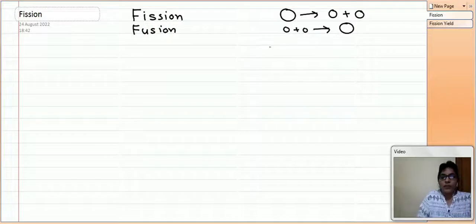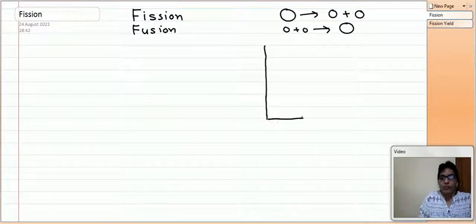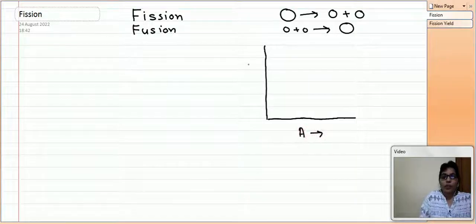The stability criteria of these two phenomena can be explained very well by the binding energy curve, where on the x-axis we have mass number and on the y-axis we have binding energy per nucleon in million electron volt.